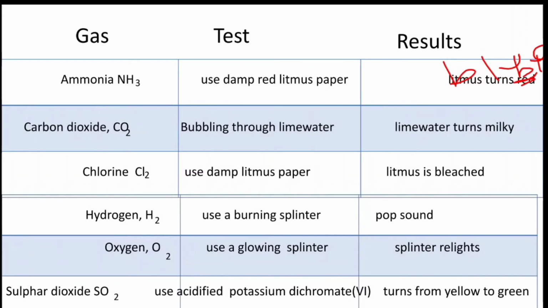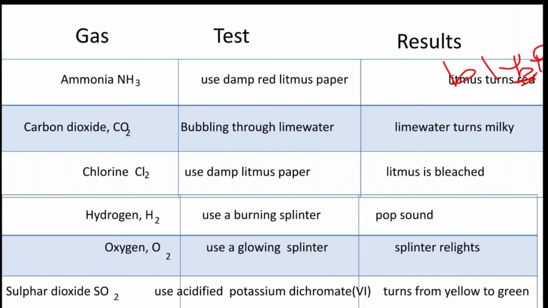Now we'll discuss carbon dioxide. As we have discussed before, when carbon dioxide is bubbled through lime water, the lime water turns milky. So when the lime water turns milky, it means carbon dioxide is present. The test for the gas is to bubble it through lime water, and the result is that the lime water turns milky.